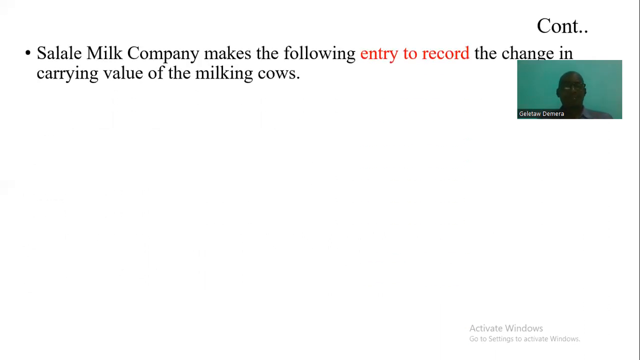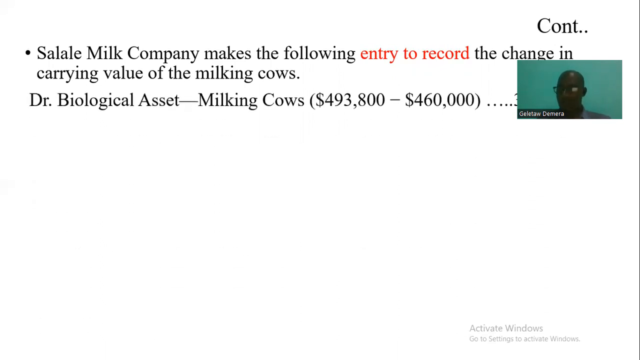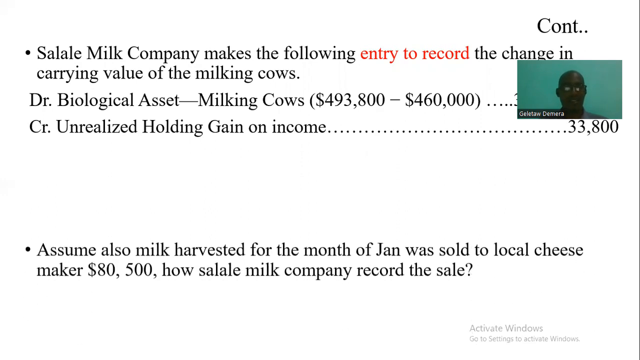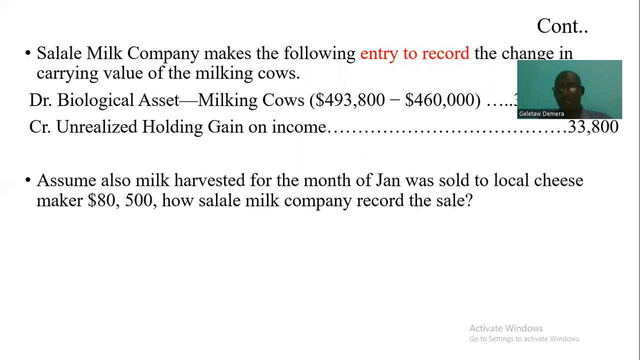So if the Salami milk company makes the following journal entry related to the milk, now you get milk inventory. This milk inventory is debited by the difference, which is 33,800, and the gain is also credited by 33,800. Also assume this milk inventory is sold for $80,500. What's the journal entry?